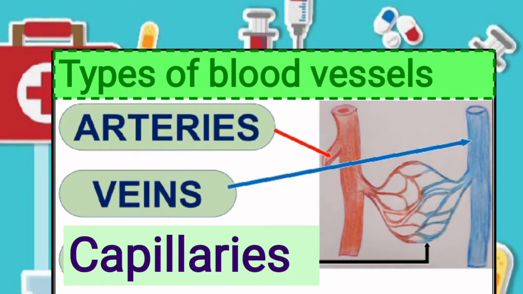Veins get bigger as they go towards the heart. So, blood vessels are thin tube-like structures that start from the heart and run through the entire body, forming a network. They carry blood from the heart to all the parts of the body, and from different parts of the body back to the heart.